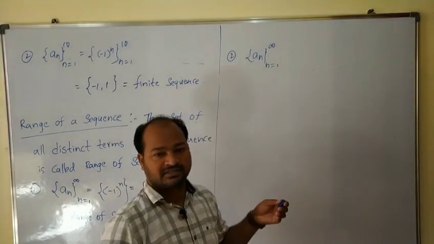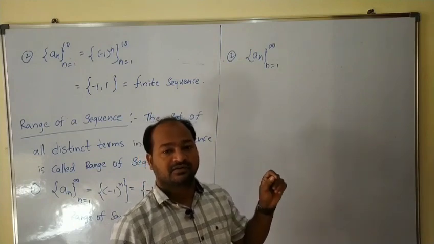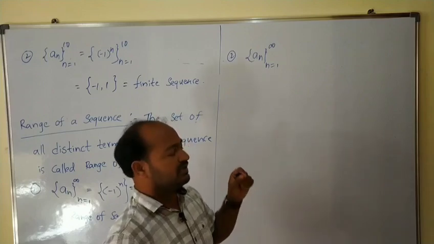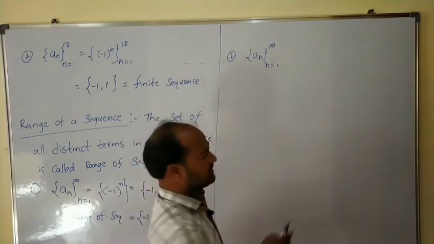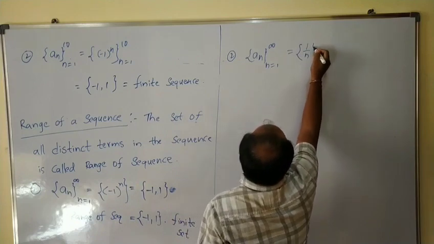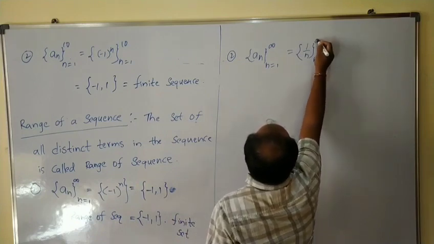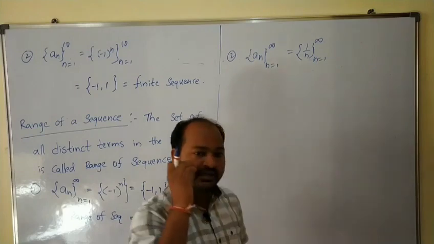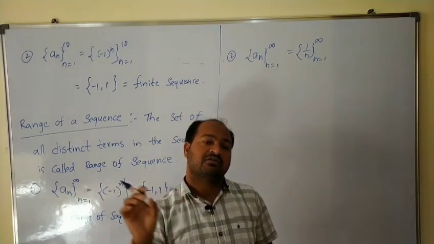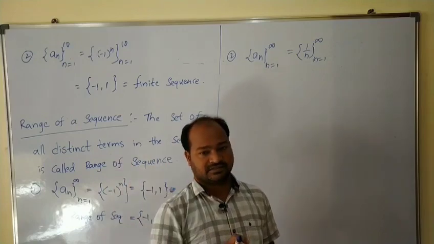Now let us see a second example for finding the range of a sequence. Suppose you have a sequence a_n = 1/n from n = 1 to infinity. For finding the range of a sequence, first let us write all the terms in the sequence.